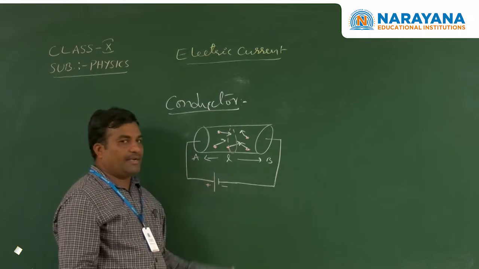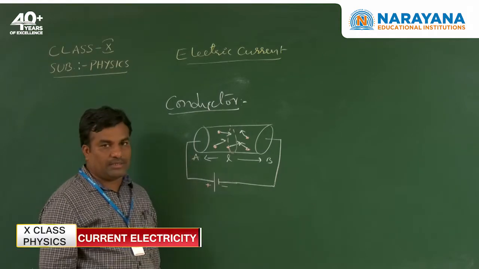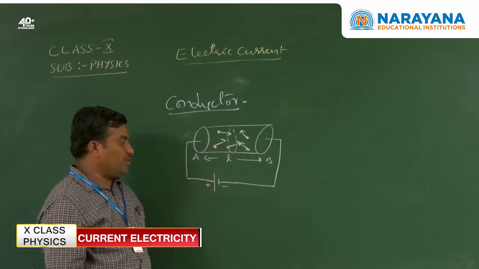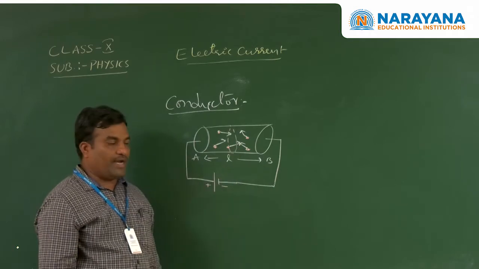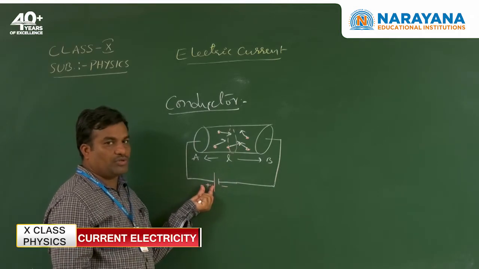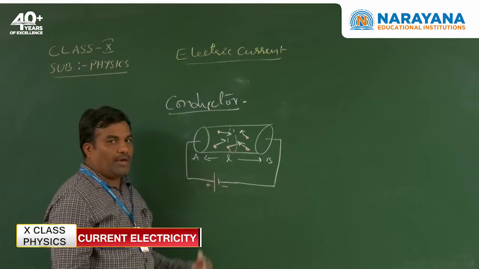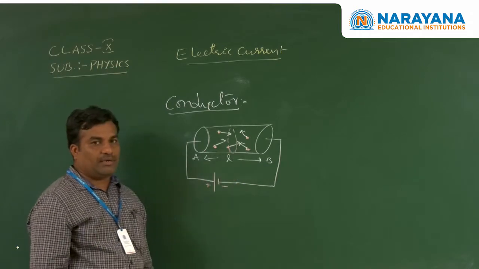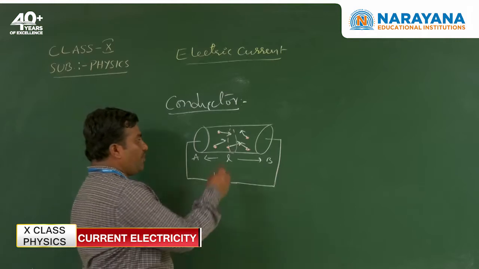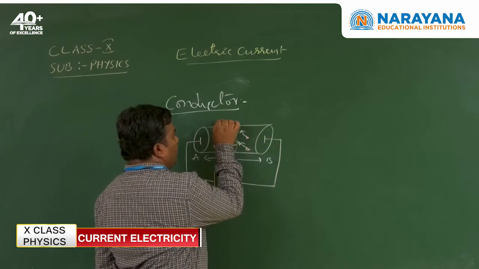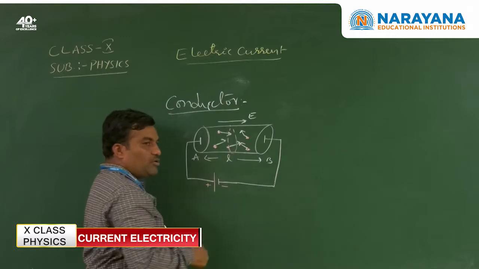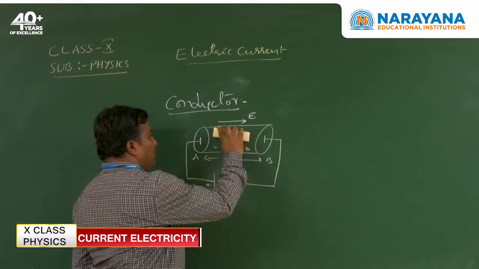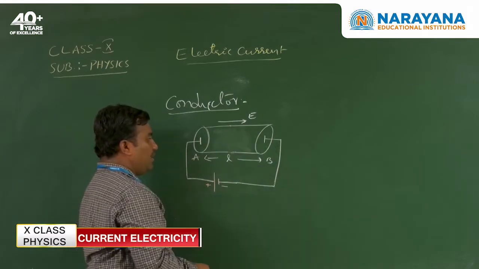Now we apply the battery across the ends of the conductor. Now all the electrons move in a specified direction. Why? The battery's positive terminal attracts the free electrons, so they move in a specified direction, as an electric field is generated from the positive end to the negative end. The electrons move, say, from right to left, so they maintain a specified direction.